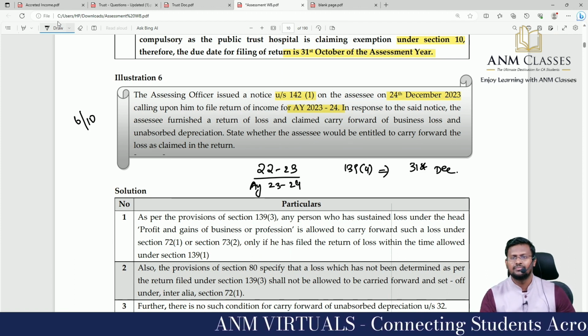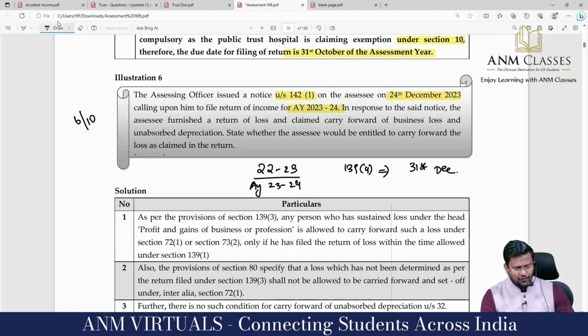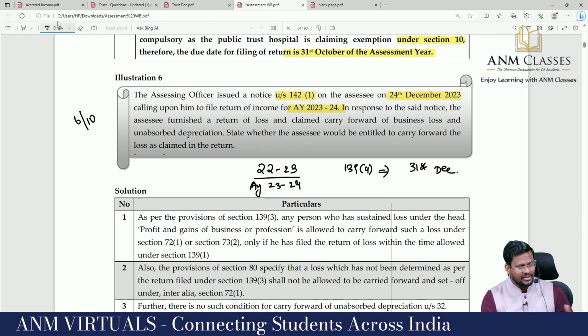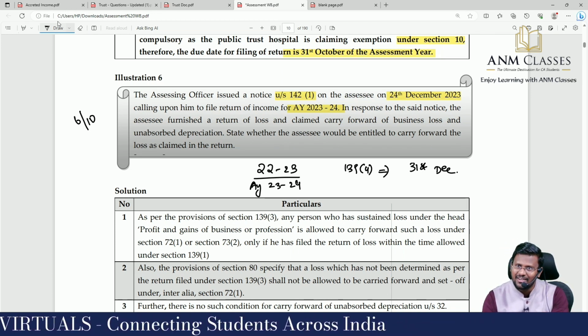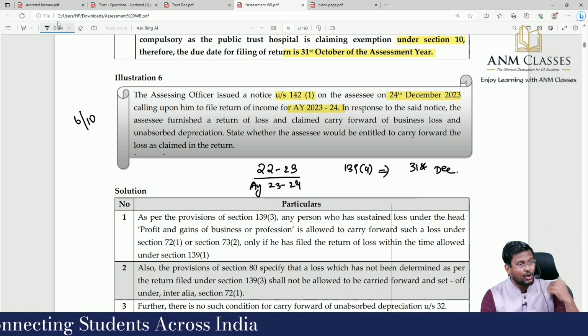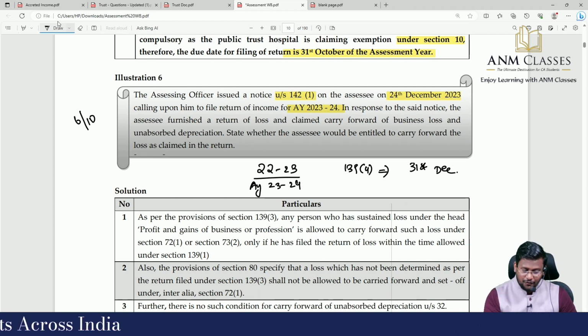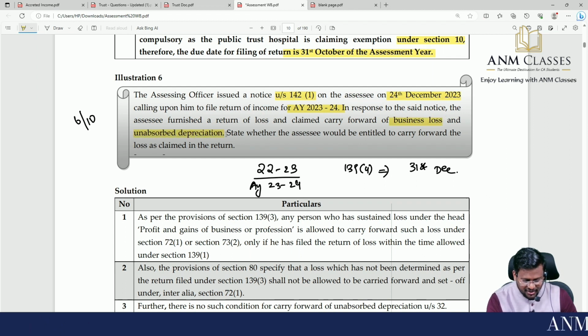Yes, sir. In response to the said notice, the assessee furnished a return of loss. Sir, when this notice came, the return had become a belated return. He responded to that belated return and furnished a loss return. And claimed carry forward of what loss? Business loss and unabsorbed depreciation.